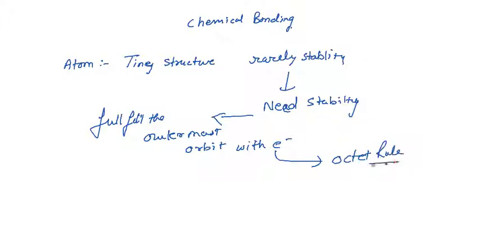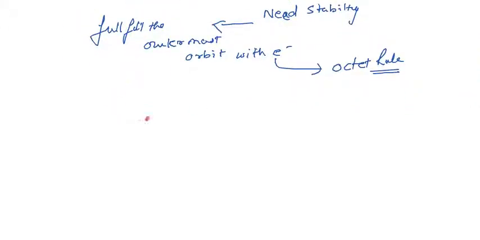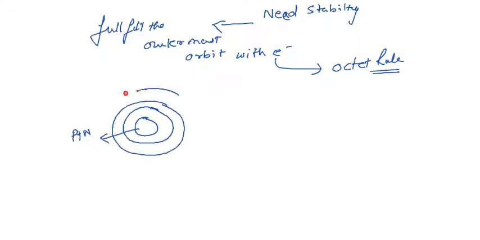According to the octet rule, as we know in atomic structure, the central part is the nucleus, in which the protons and the neutrons are present. The electrons revolve around the nucleus in the shells. Every shell can hold a specific number of electrons.